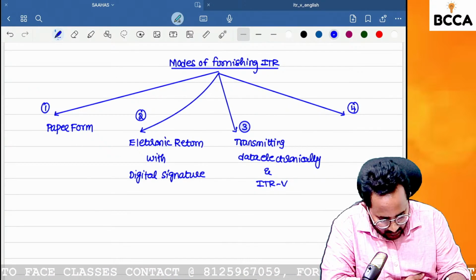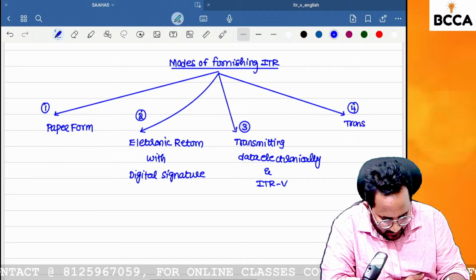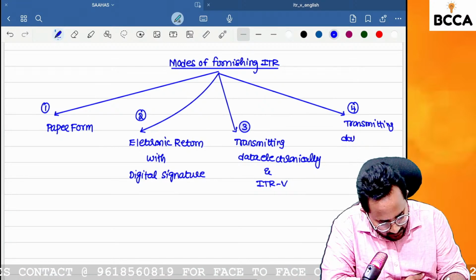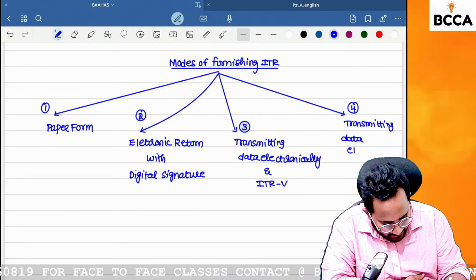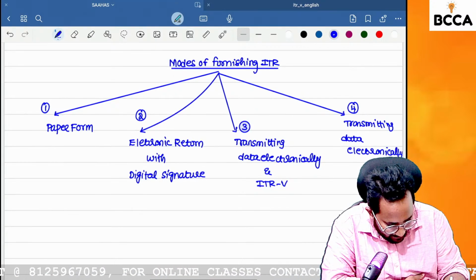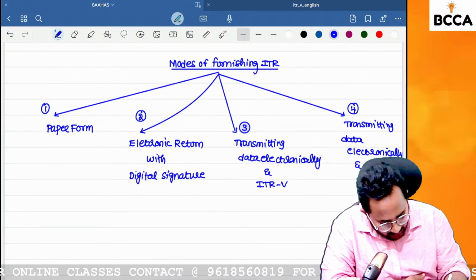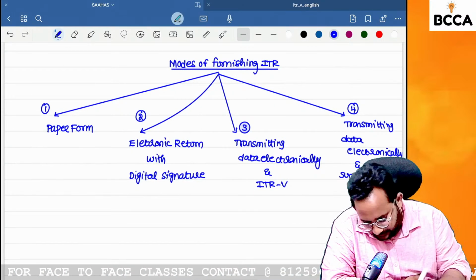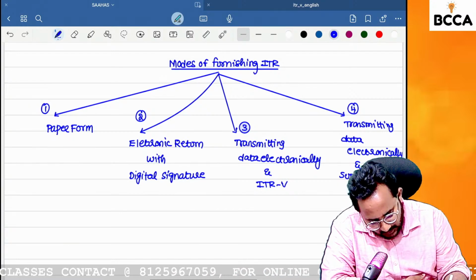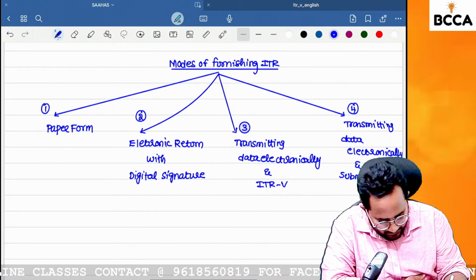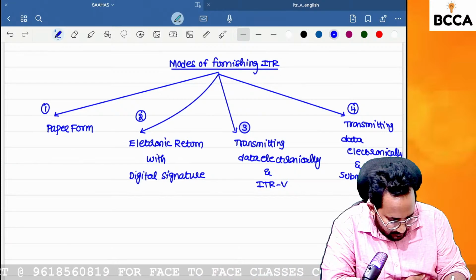Last one: transmitting data electronically, and submission of the EVC code.